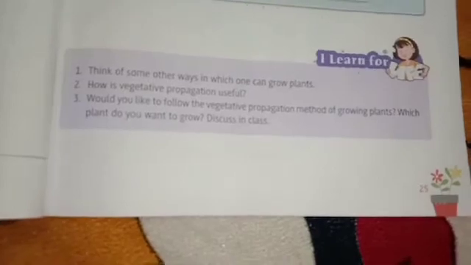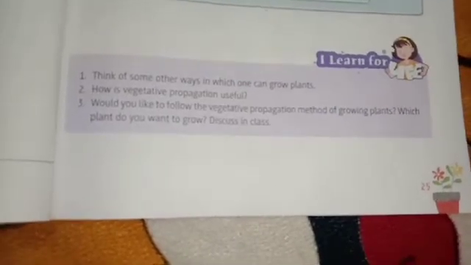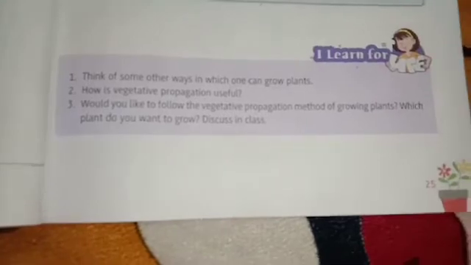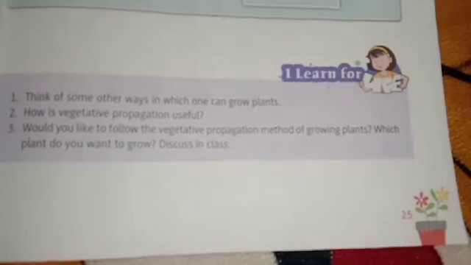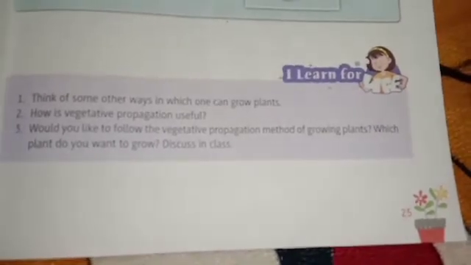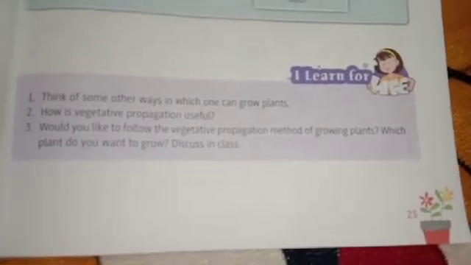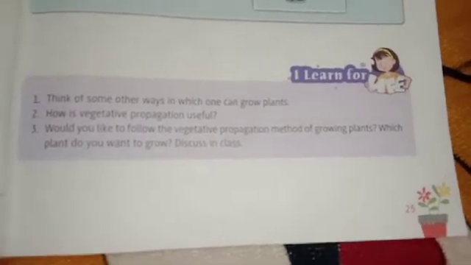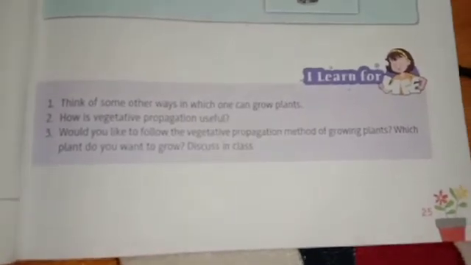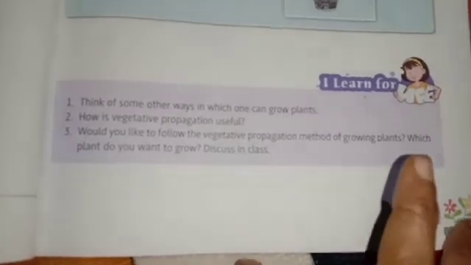Now I showed you in the above activity about the vegetative propagation, and now you have to write how is it useful to us. Okay, how is it useful to us? And the third one is, would you like to follow the vegetative propagation method of growing plants? Which plant do you want to grow? Discuss in class. So now you cannot discuss in class, but you can write whether you want to use this method, and if you want to use this method, in which plants can you grow from this method. So this is your I learn for life section. You have to just write some answers on your own. You have to think and write.